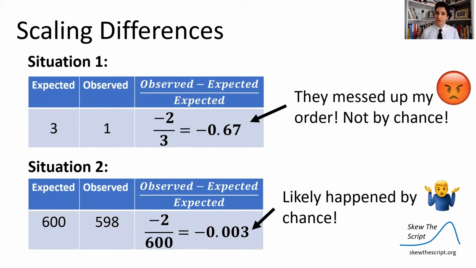What does this mean practically? Well, in situation one, if I'm expecting 3, I only get 1, then they messed up my order. That wasn't by chance. That was on them. And so I might go in and complain.